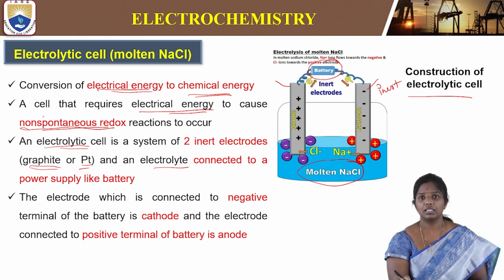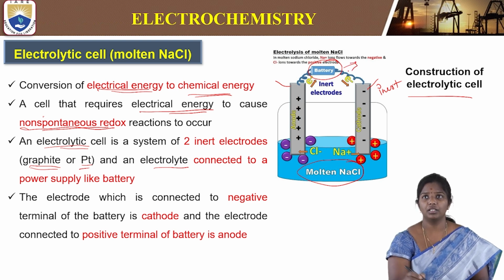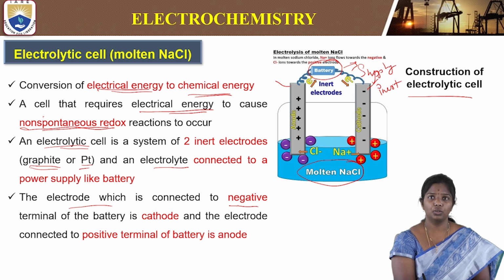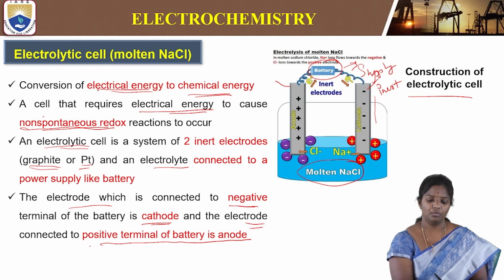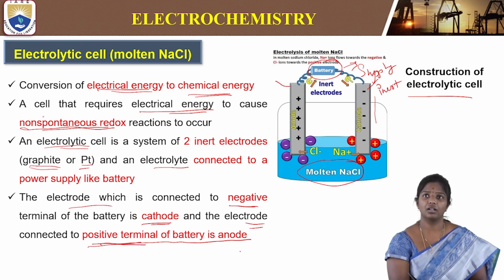The electrical energy is supplied through the battery. The electrode which is connected to the negative terminal is called the cathode, and the electrode that is connected to the positive terminal of the battery is called the anode.